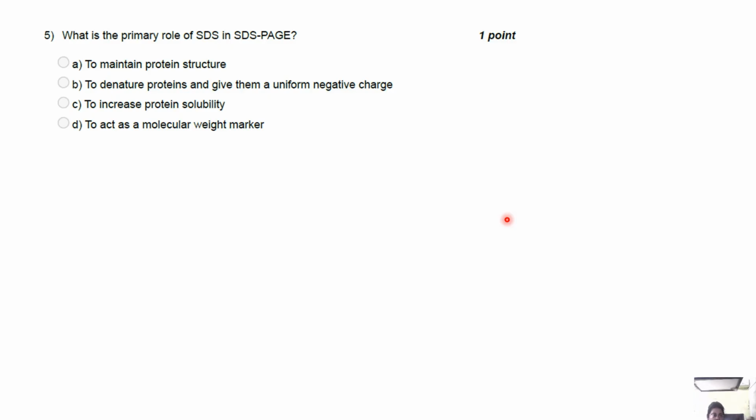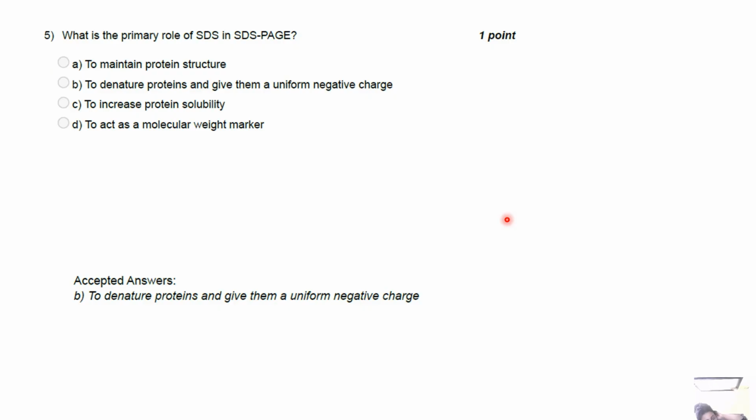Okay, so the answer will be option B, to denature proteins and to give them a uniform negative charge. SDS-PAGE stands for sodium dodecyl sulfate polyacrylamide gel electrophoresis. It is a common technique used to separate proteins based on their molecular weight, right? Now, SDS is an anionic, negatively charged detergent. Its chemical formula is CH3(CH2)11OSO3-Na+. It has a long hydrophobic tail and a negatively charged sulfate head.